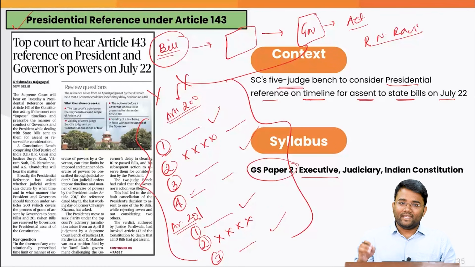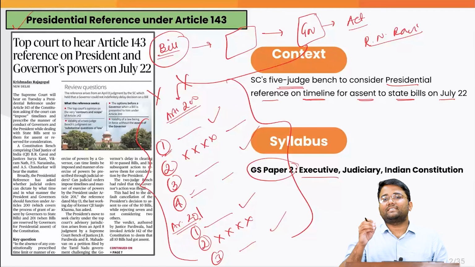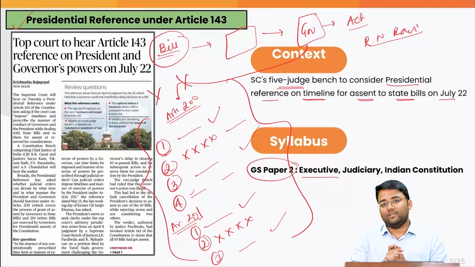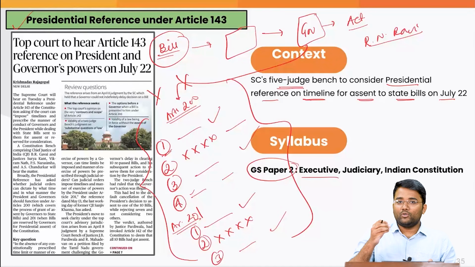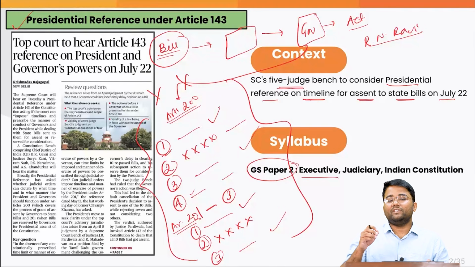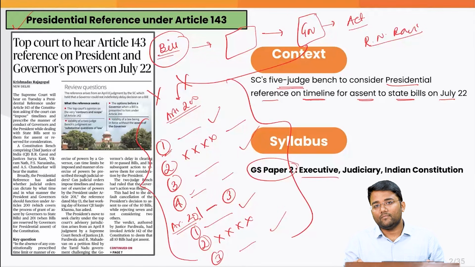And the Supreme Court, in the State of Tamil Nadu versus Governor of Tamil Nadu 2023 judgment, said that the president or the governor should decide on the state bills within due time. For example, the Supreme Court said that the president should decide on the state bill within a 3 months timeline.